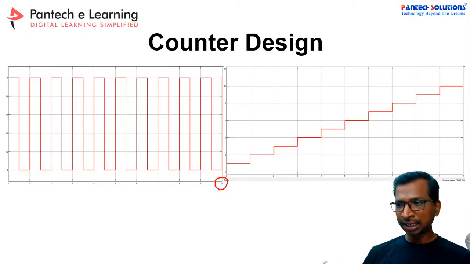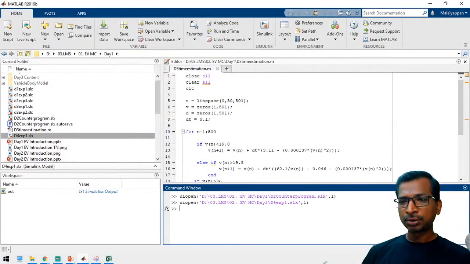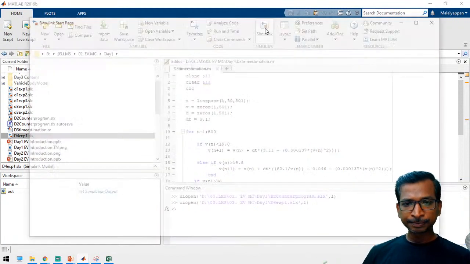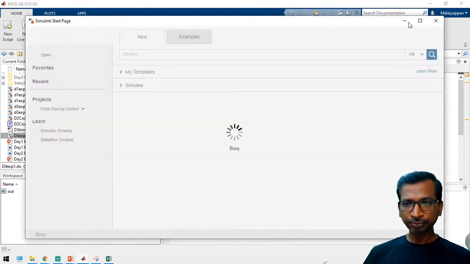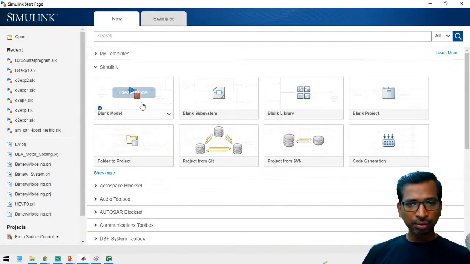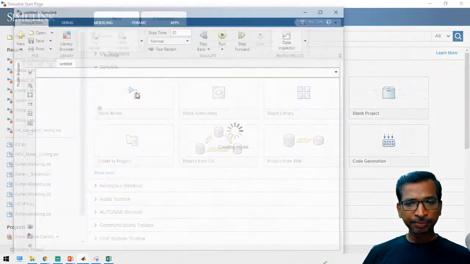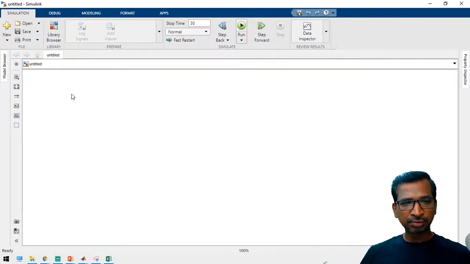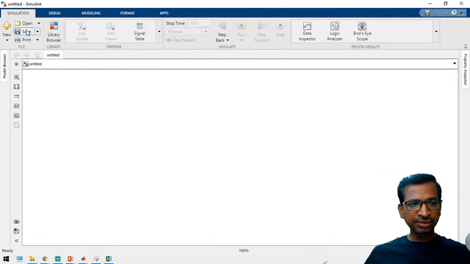So let us move to MATLAB. Open the Simulink and create a new model. Save the simulation first.